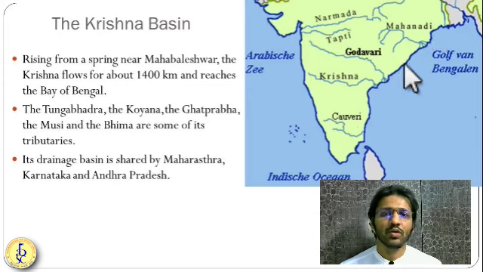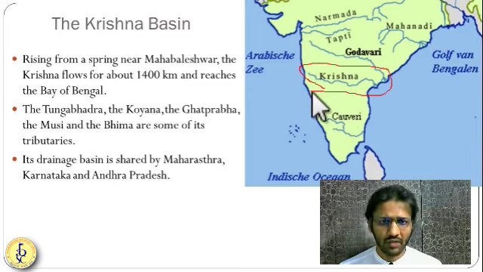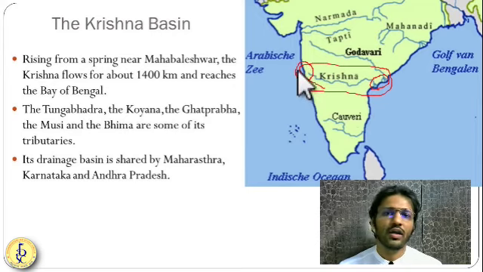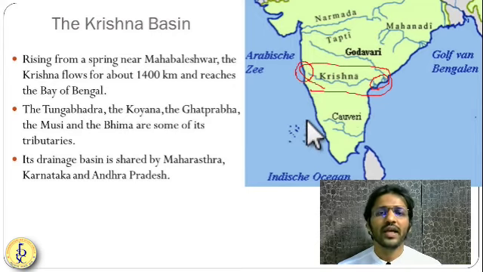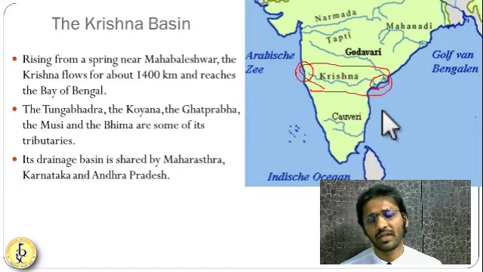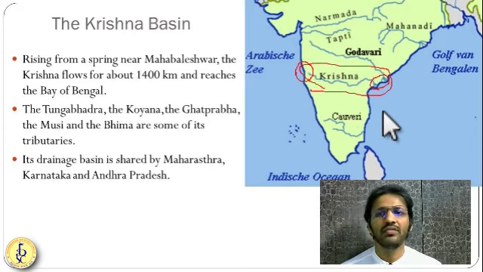Sorry, the next river is the Krishna. Krishna is below Godavari. The Krishna and Godavari deltas are almost connected to each other. Krishna rises in the Western Ghats in the Nashik district, at a place called Trimbakeshwar. From there it rises and finally goes to the Bay of Bengal. Krishna flows through Andhra Pradesh, a very famous river in Vijayawada.